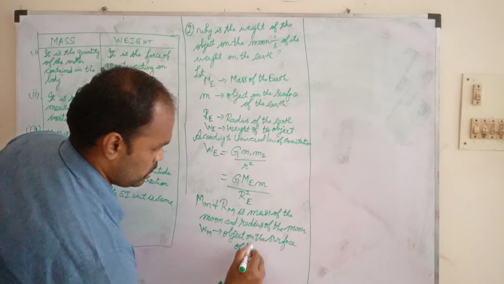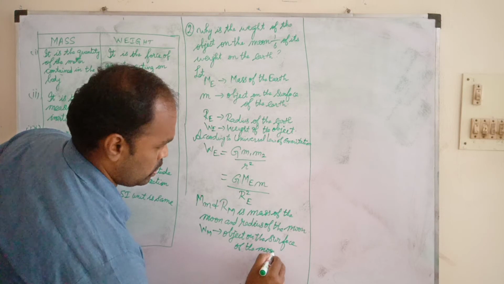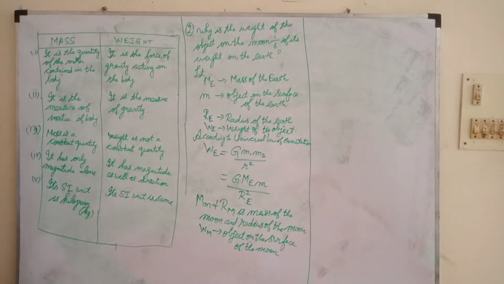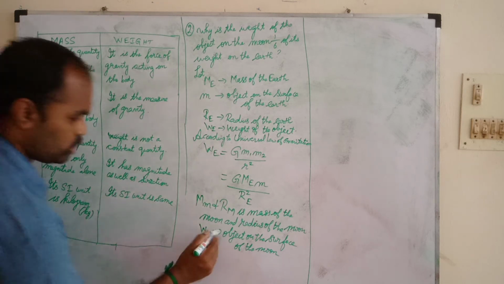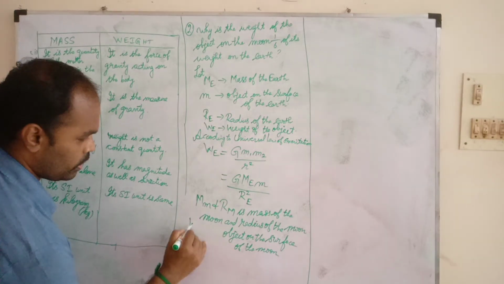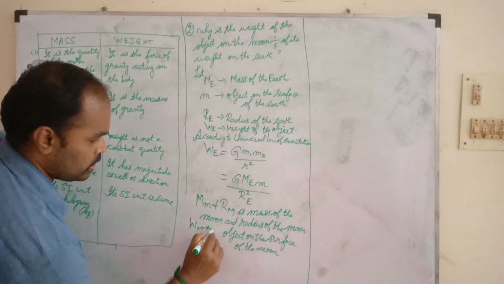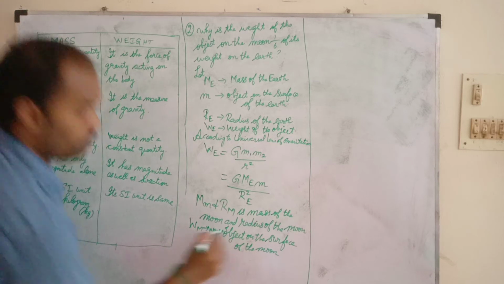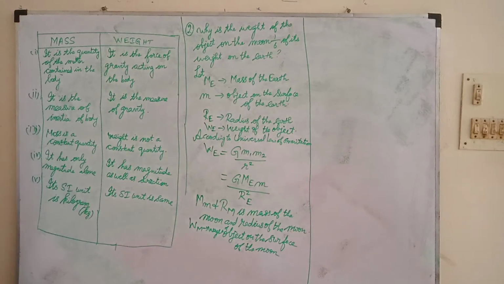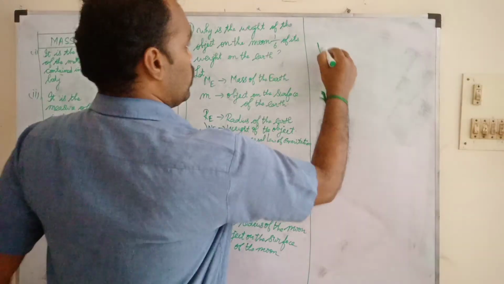Yes. That's what WM means. Mainly, we are saying it is the weight of the object on the surface of the moon. Like this, you can mention it. Once again, WM means the weight of the object on the surface of the moon.